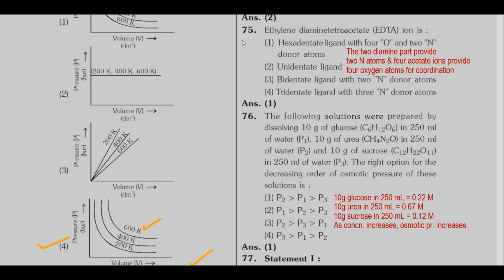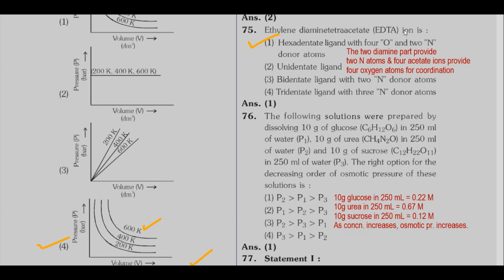Then coming to question 75. Ethylene diamine tetraacetate, EDTA ion, is actually a hexadentate ligand with 4 oxygen atoms and 2 nitrogen donor atoms. So option 1 is correct.